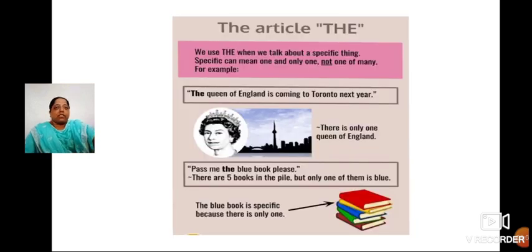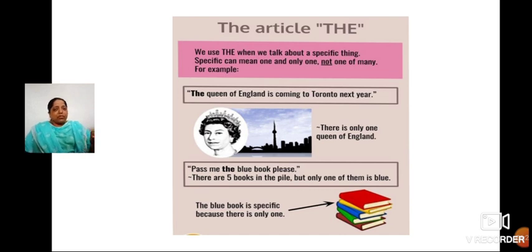Let's continue with the next examples. This article is the, that is the definite article. We use the when we talk about a specific thing. Specific means one and only one. Okay. There is none other than this thing, children. There is only one thing. That is the thing.